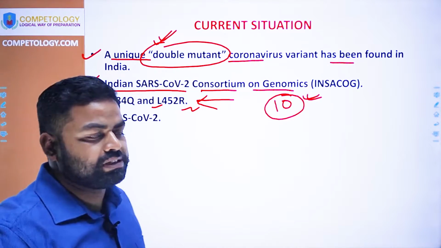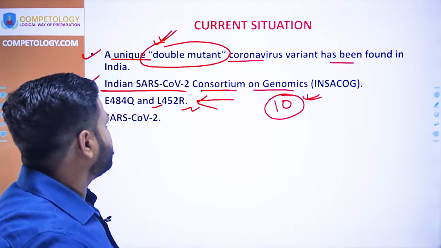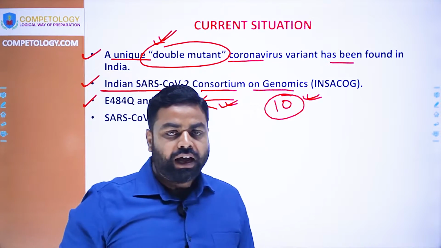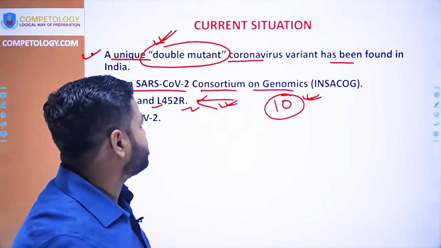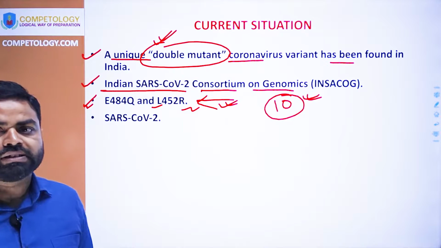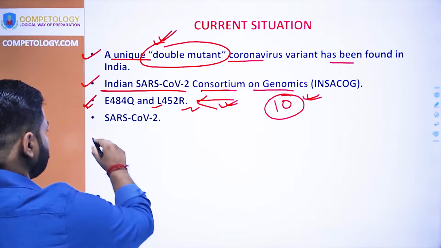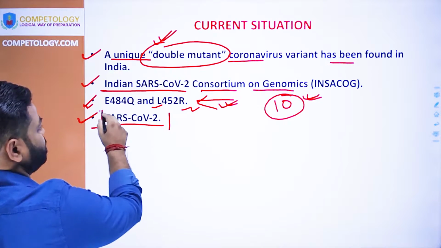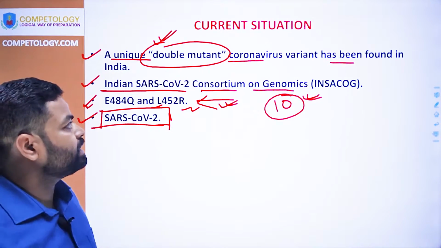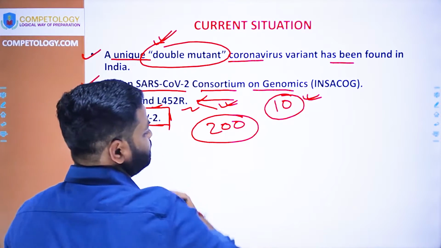These are more infectious, more resistant to the human immune system, and may also be resistant to the coronavirus vaccines, as it has been seen in various countries that the mutated viruses are more resistant to the vaccines than the original virus that had spread last year. These variants are more resistant, and in the state of Maharashtra, 200 samples have shown the mutation.